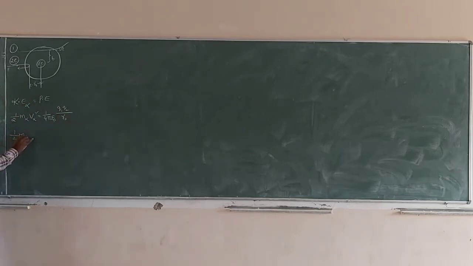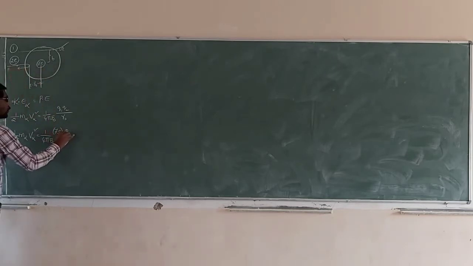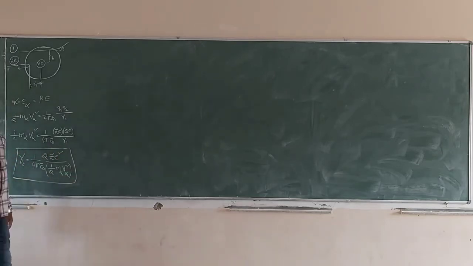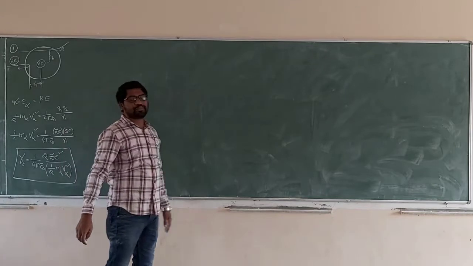Half m alpha v alpha square equals 1 by 4 pi epsilon naught 2 Z e square by r. We want r naught, so r naught is equal to 1 by 4 pi epsilon naught 2 Z e square by half m alpha v alpha square. This is the distance of closest approach.